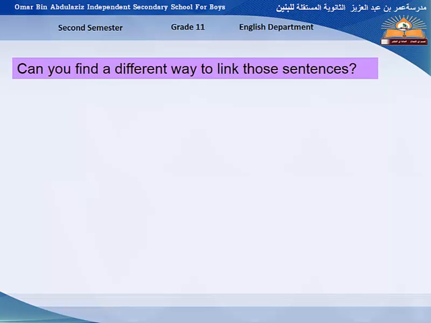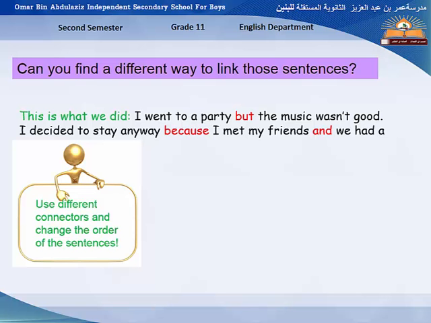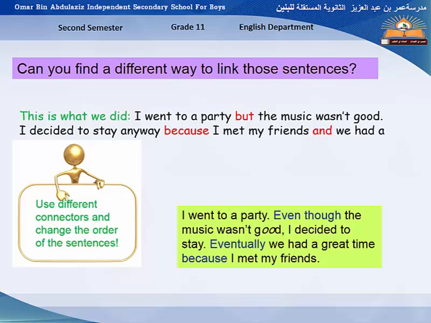Can you find a different way to link those sentences? This is what we did. I went to a party, but the music wasn't good. I decided to stay anyway because I met my friends and we had a great time. Use different connectors and change the order of the sentences. No problem. I went to a party, even though the music wasn't good, I decided to stay. Eventually, we had a great time because I met my friends.